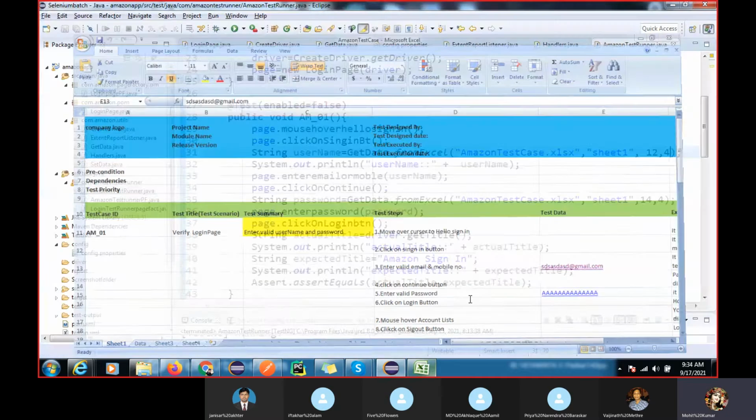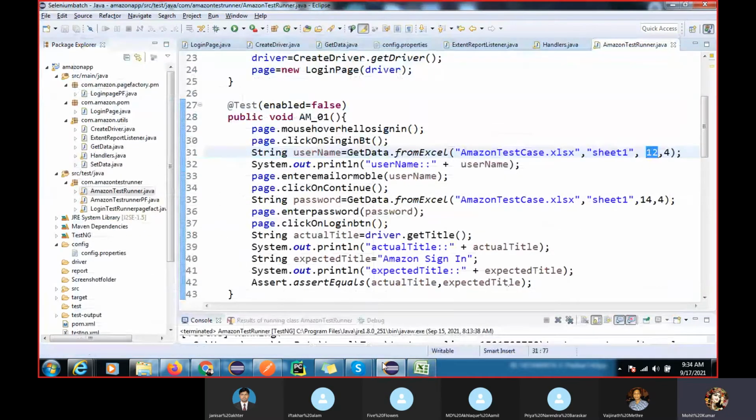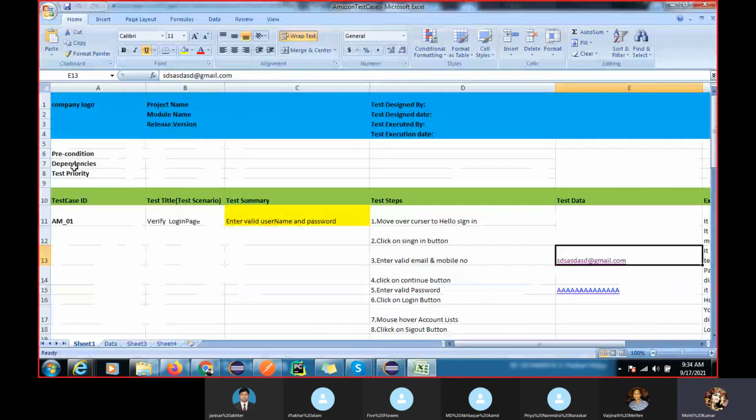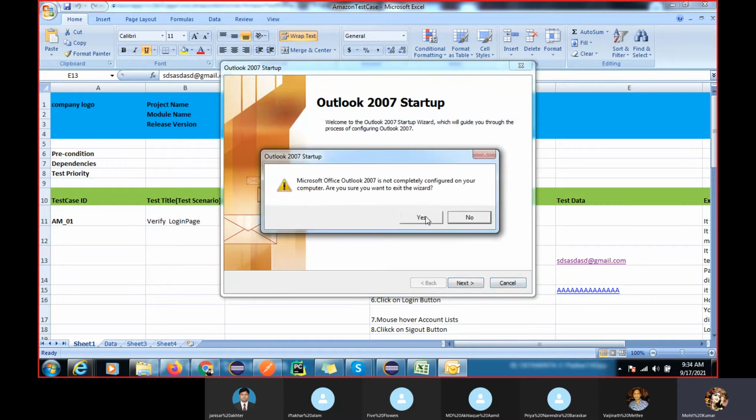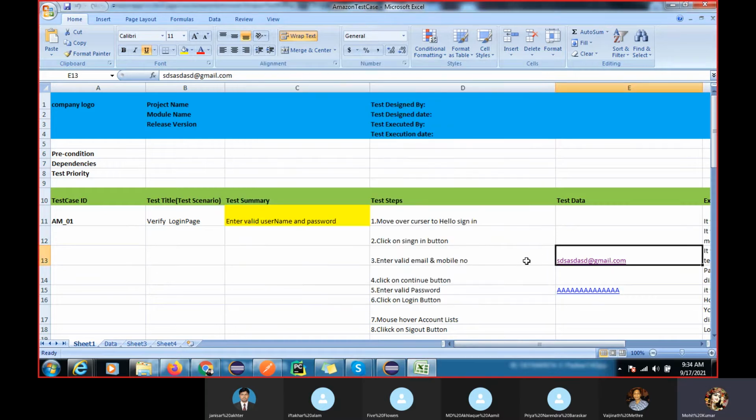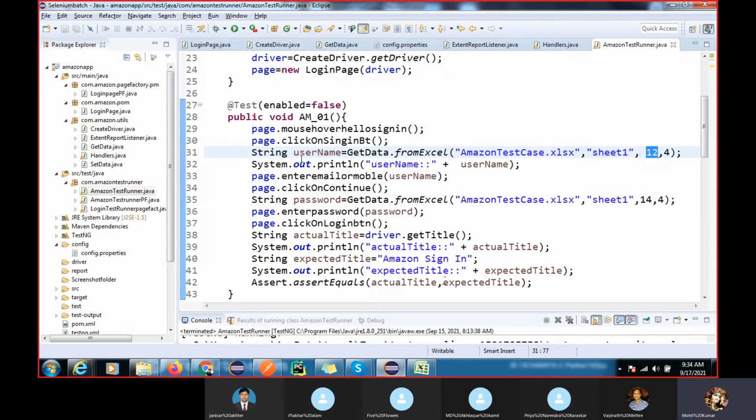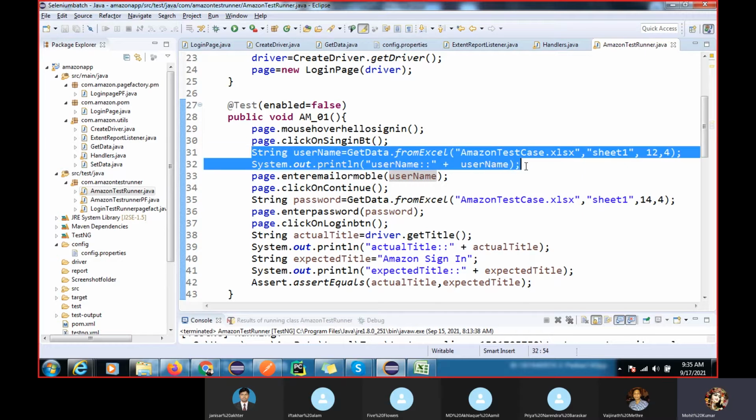You can see I pass 12 here. Column is 4. It will start from 0, 0, 1, 2, 3, 4. This is the column and this is the row. So this value we are reading from here and storing in a string. So what will happen? We are passing it in the string, right? I am also displaying this value to check whether it is coming properly or not.